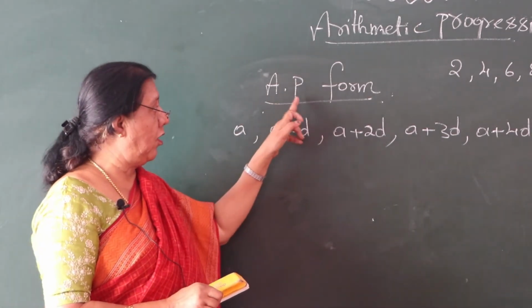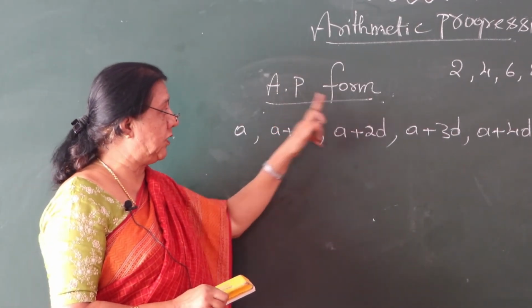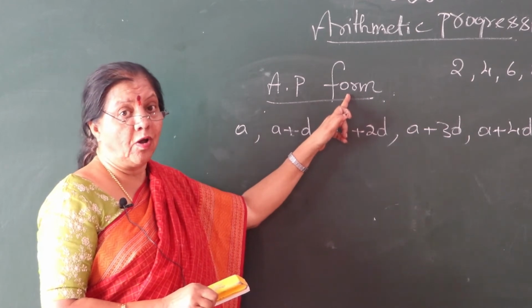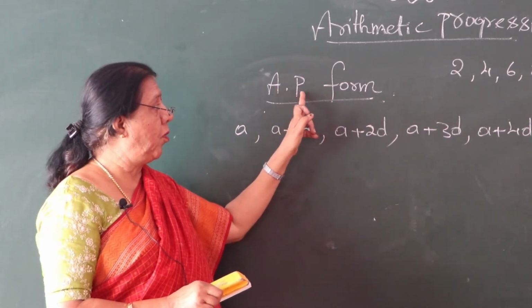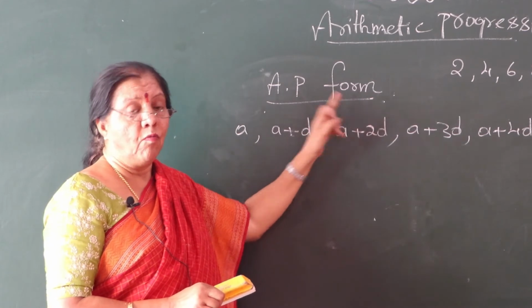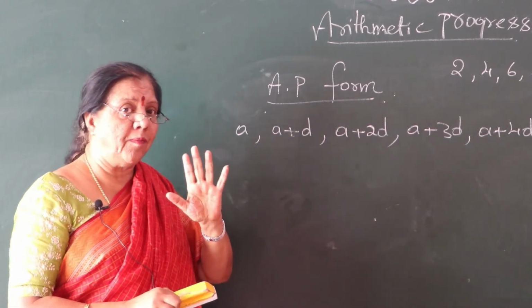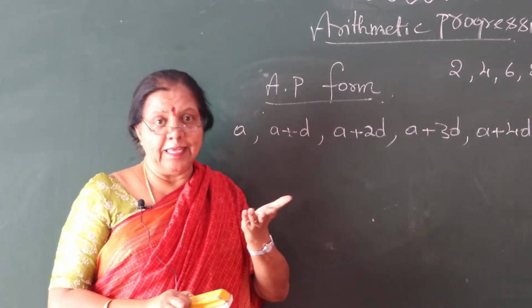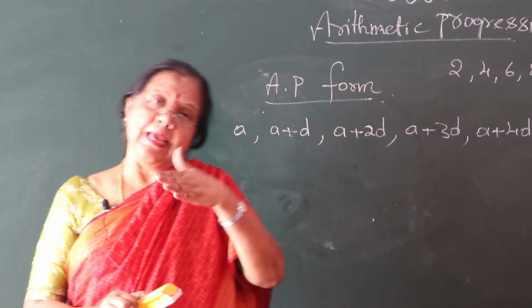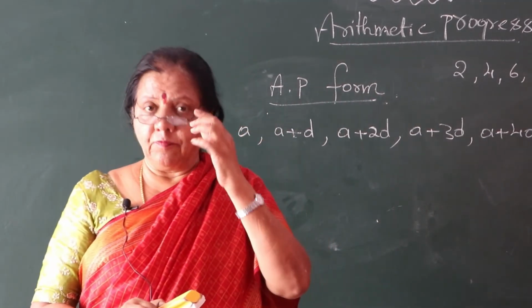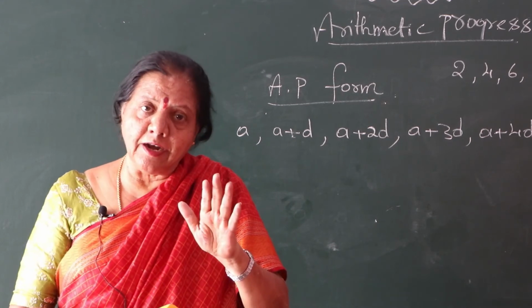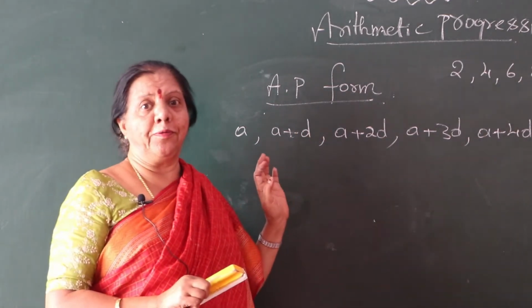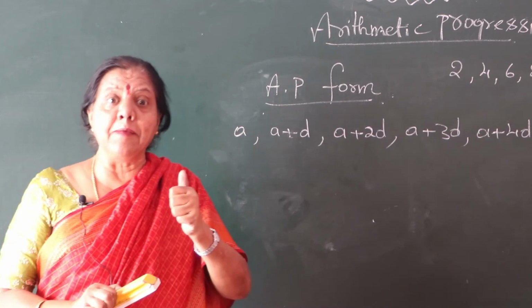This we call the arithmetic progression form. What is the arithmetic progression form? A plus D, A plus 2D, A plus 3D, A plus 4D. Have you got it, children? So this is very important. Why is it important?